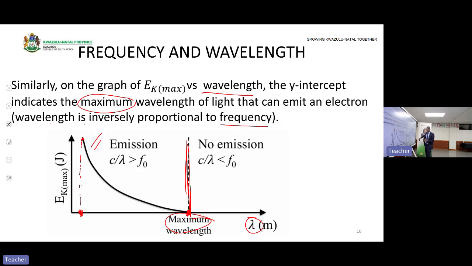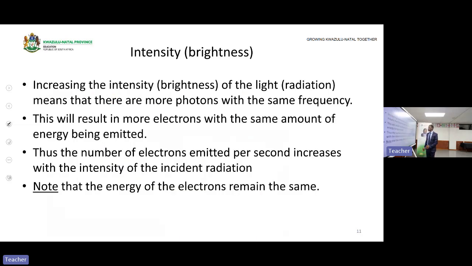Then after that, if you increase the wavelength, you decrease the frequency. The frequency is less than the threshold frequency. That's why no emission. On the other side, the frequency is greater than the threshold frequency. That's why we have what? We have emission. This graph is the same as the previous one, but this one would signify a threshold wavelength.